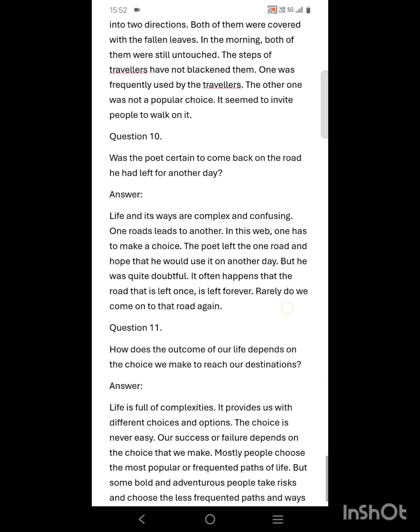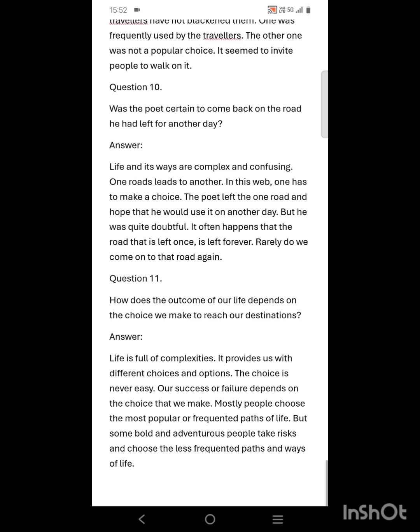Number 10. Was the poet certain to come back on the road he had left for another day? Answer. Life and its ways are complex and confusing. One road leads to another. In this way, one has to make a choice. The poet left the one road and hoped that he would use it another day. But he was quite doubtful.